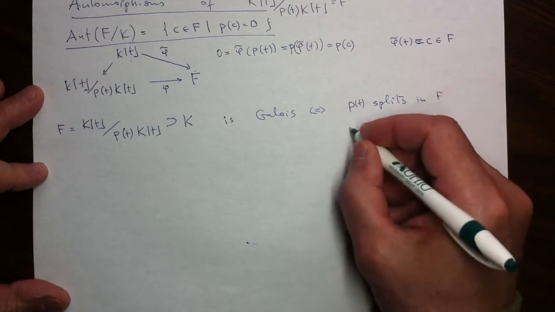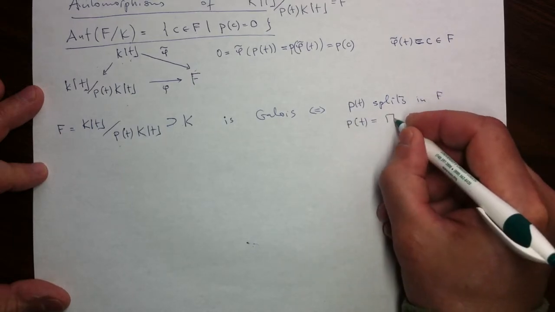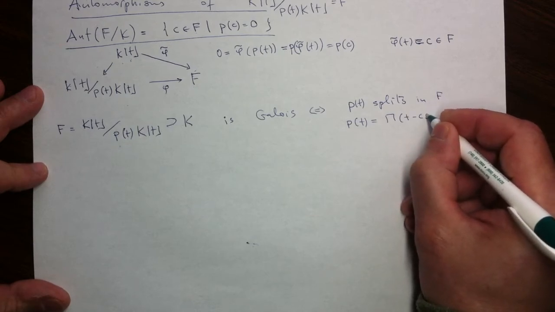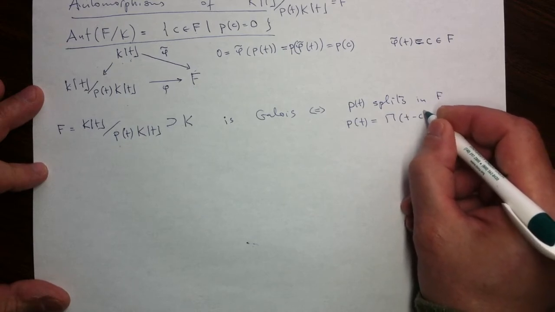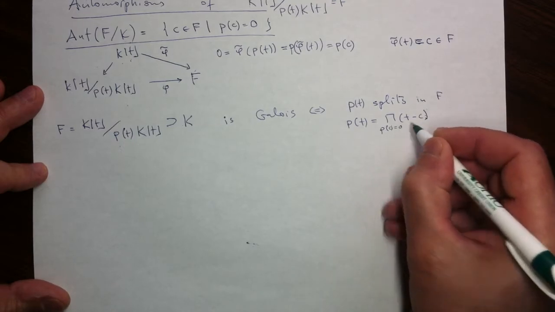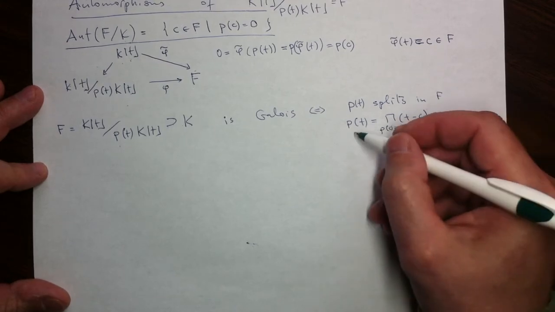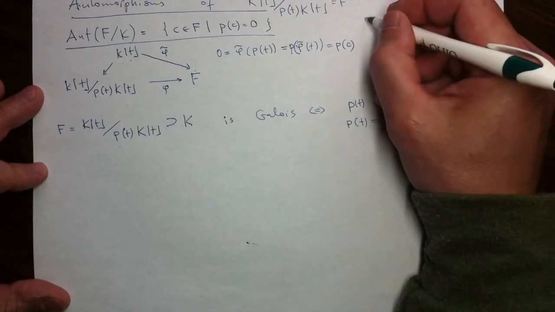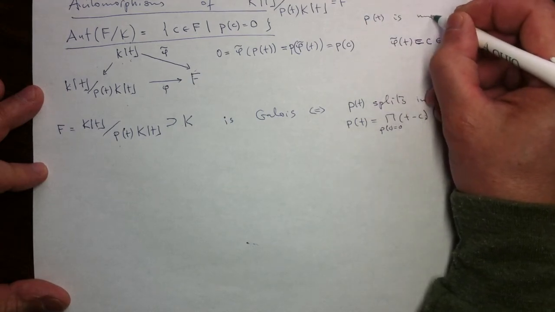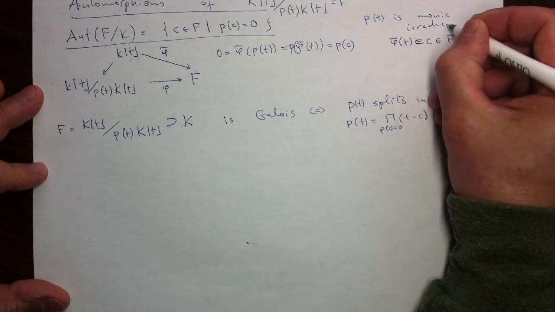In F. That is, it can be factored as a product of linear terms. I'll just call them c, and then I will look at all such c's which are zeros. So that will have to be possible for a monic polynomial. Let's assume that P is monic irreducible.